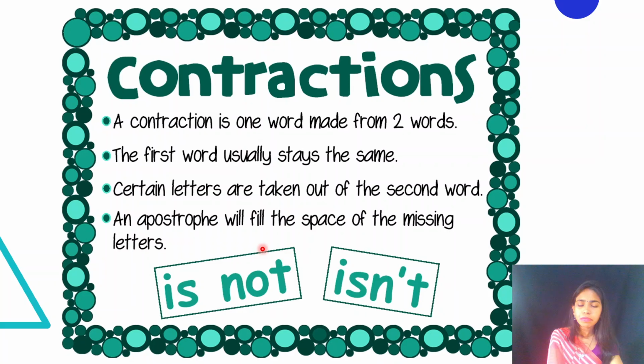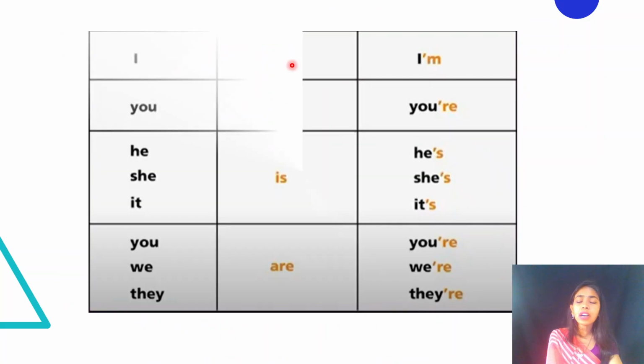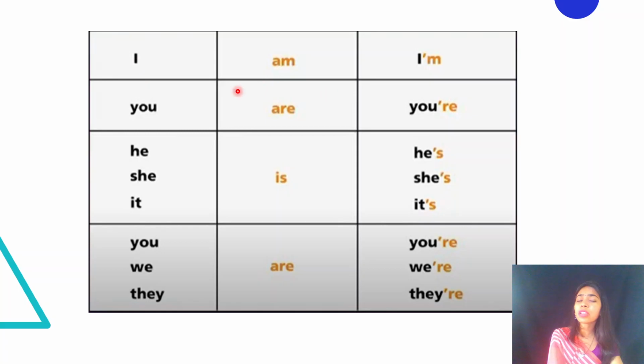Now next, children, see the structure we are talking about. So how we do that? Like for an example, if I say I am a boy, so in short I can say I'm a boy. So here I will remain same, first word will remain same, and am का हम a को remove करेंगे and we will just drop a and we will put an apostrophe and we will write m.